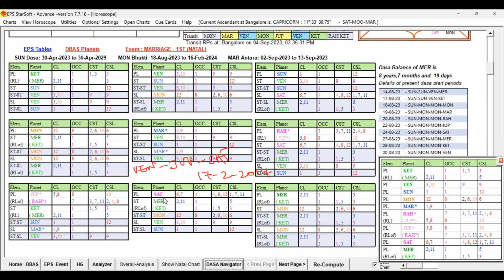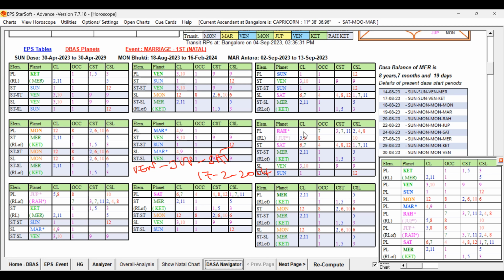And here you can see Saturn is having both favorable and unfavorable in the source, and the effect is good, that is, the star lord is good, and the star lord of the star lord is not good, the sublord is good. So it is also having a favorable grouping. But there are other planets which are having these 2, 7, 11 significations, 2, 11 significator.